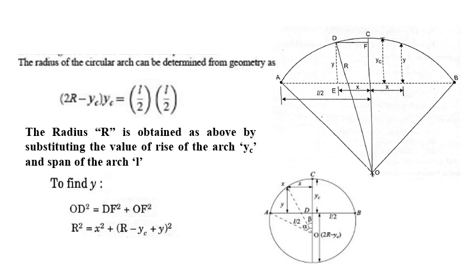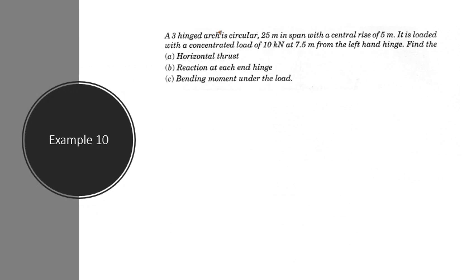Okay, so let's see some of the problems. Here also no diagram is given. You have to read the question properly and draw the diagram. A three-hinged arch is circular, 25 meter in span with a central rise of 5 meter. It is loaded with a concentrated load of 10 kilonewton at 7.5 meter from the left hand hinge. Find the horizontal thrust, reaction at each end hinge, and bending moment under the load. Okay, this is the question given.